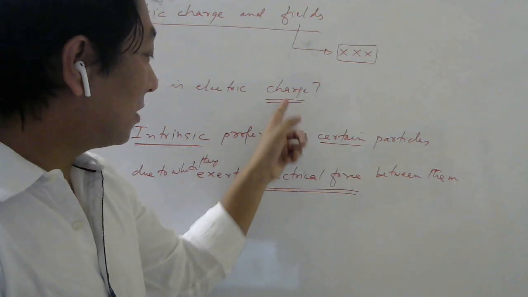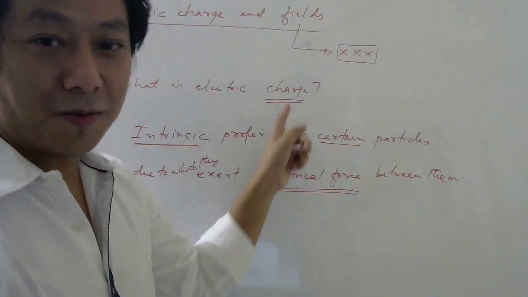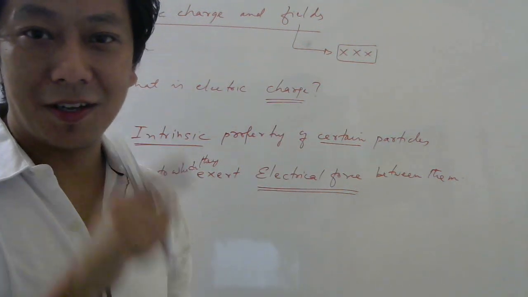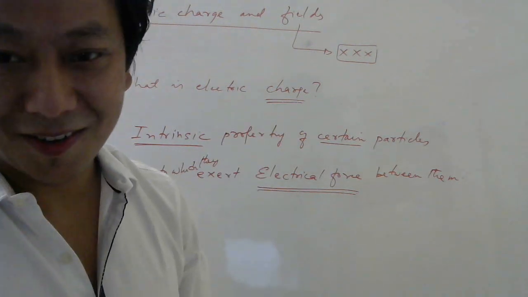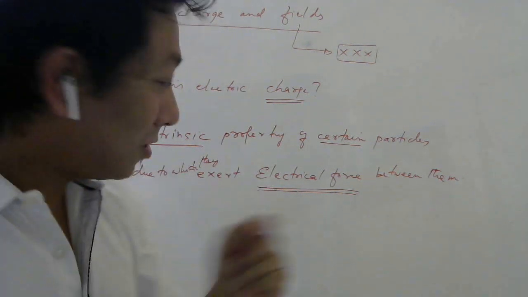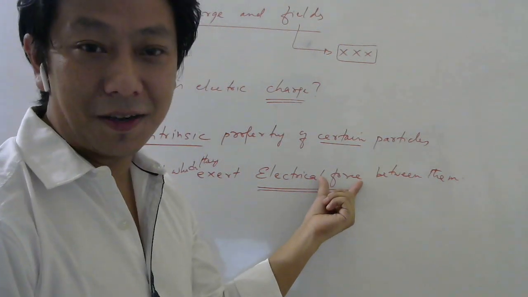So to define this, I am using this. To define this, I am using this. So this is a circular definition. Is it clear? Which actually means you don't know both. Okay. However, the good news is we know what force is, right?